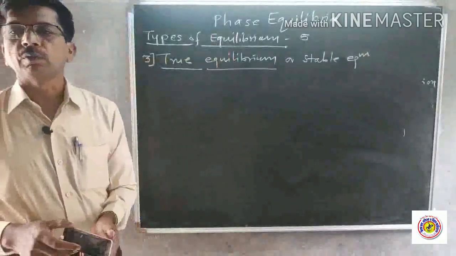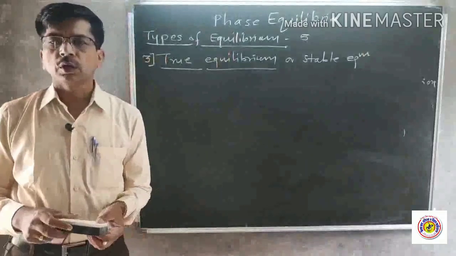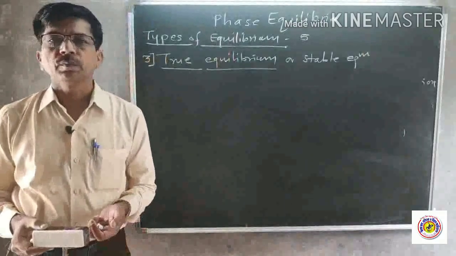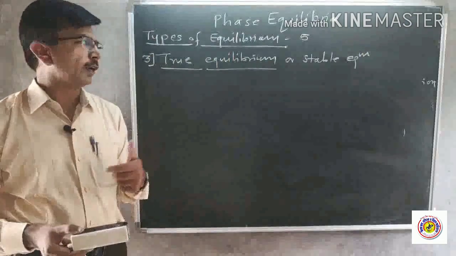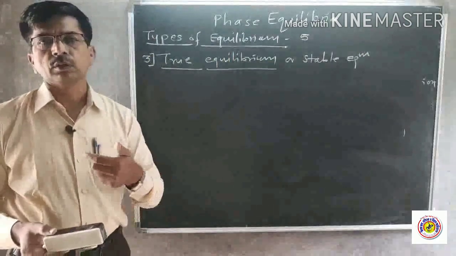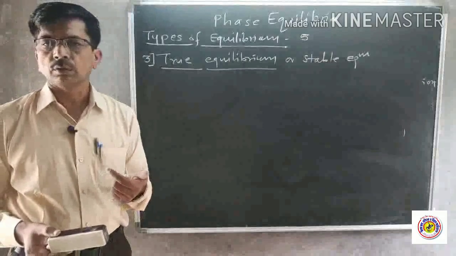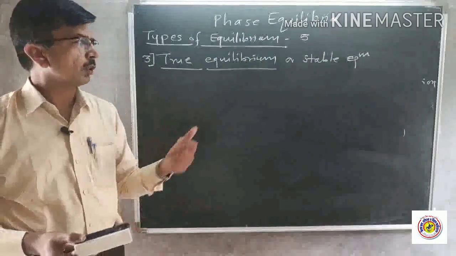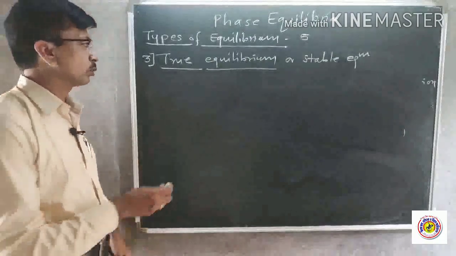True equilibrium or stable equilibrium is one of the important equilibria. This equilibrium can be attained by approaching from any direction. We can approach the reaction any way, and we get equilibrium. Such equilibrium we call true equilibrium.